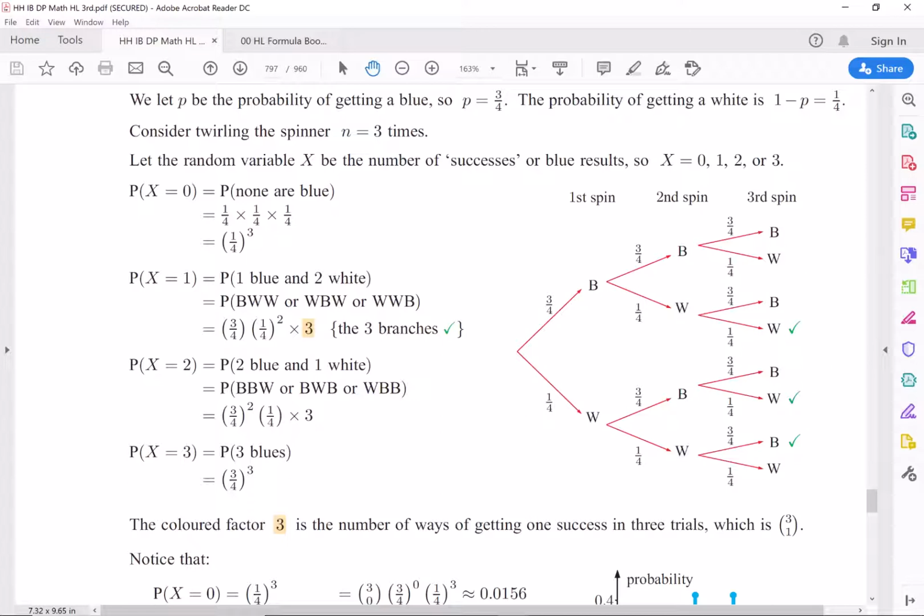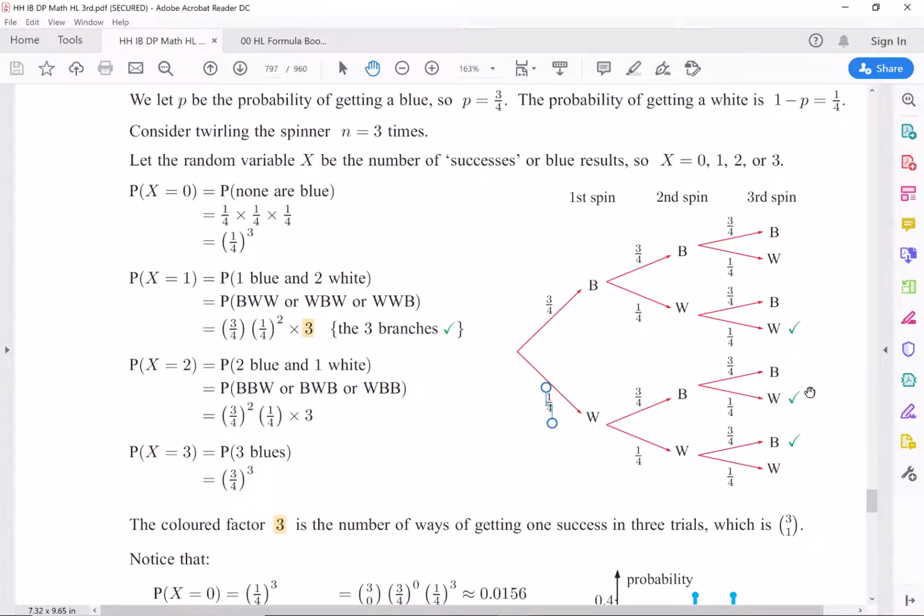Then we could create a probability distribution, saying, okay, what's the probability of getting 0 successes? None are blue. Which of these represents none blue? Well, that would be this case down here, where you got white, white, white, and the probability would be 1/4 times 1/4 times 1/4, which is 1/64. You could then look at this one: what's the probability of getting exactly 1 blue? That's what these check marks are. You got blue, white, white; white, blue, white; and white, white, blue.